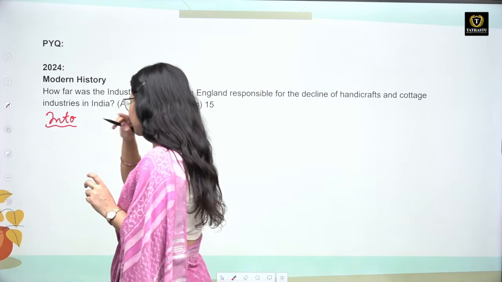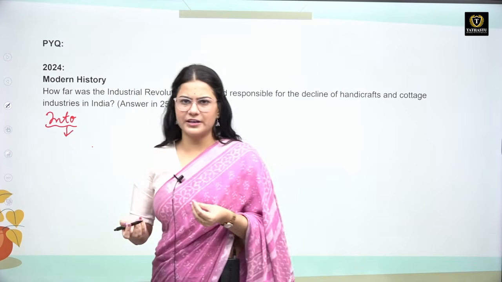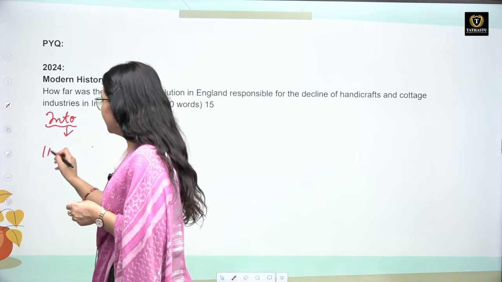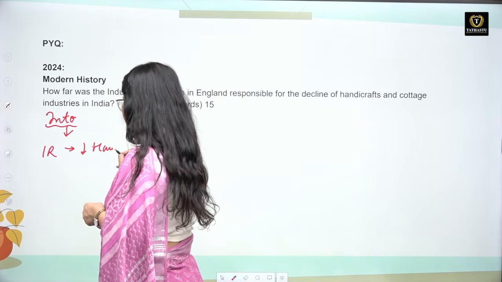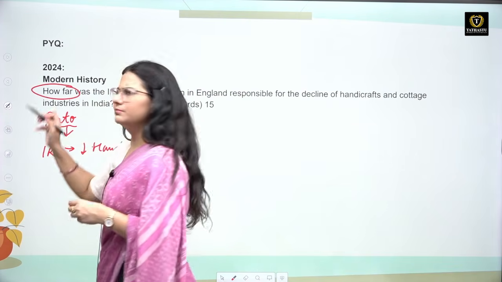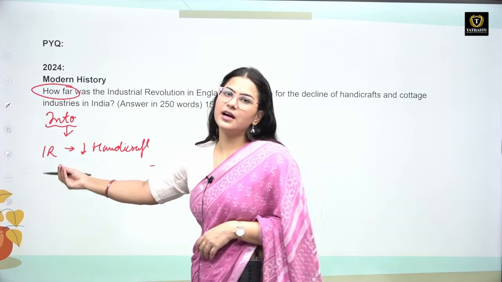So what kind of introduction could you have written? First of all, you could mention that yes, this is very much true that the industrial revolution that happened in England had an impact directly on the decline of handicraft in our country. But again, you can give the very basic answer. We can justify everything in the main part, but you can give the answer in the introduction.